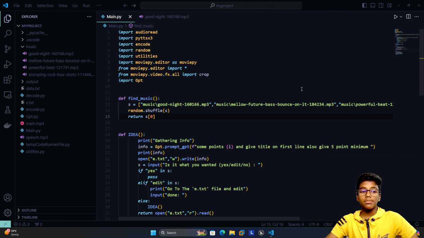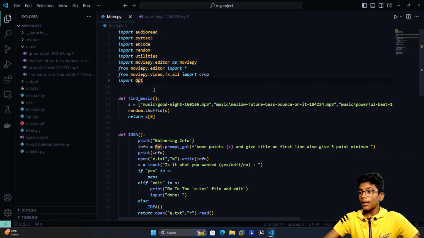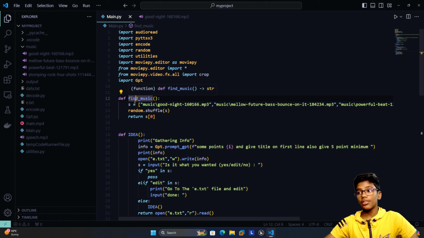So now I'll explain the code briefly. If you want to know the full code, please comment. So at the starting of the code, you can see some modules imported. But I'll not dive into them, I'll just explain the function. First function, find music, which will randomly shuffle and take the first index of the list.